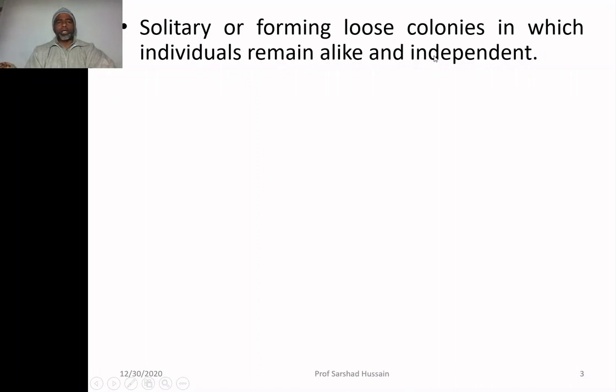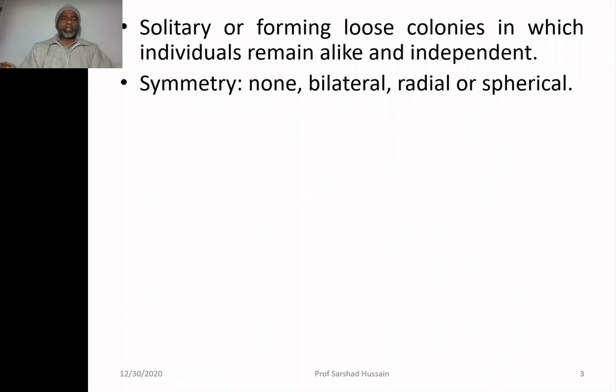So in that fashion also, they are solitary. Otherwise, normally, whenever organisms live in a colony, they are dependent upon each other. They share the division of work. Whereas in protozoa, you will not find any interdependency among different cells, even if they are living in colonies.